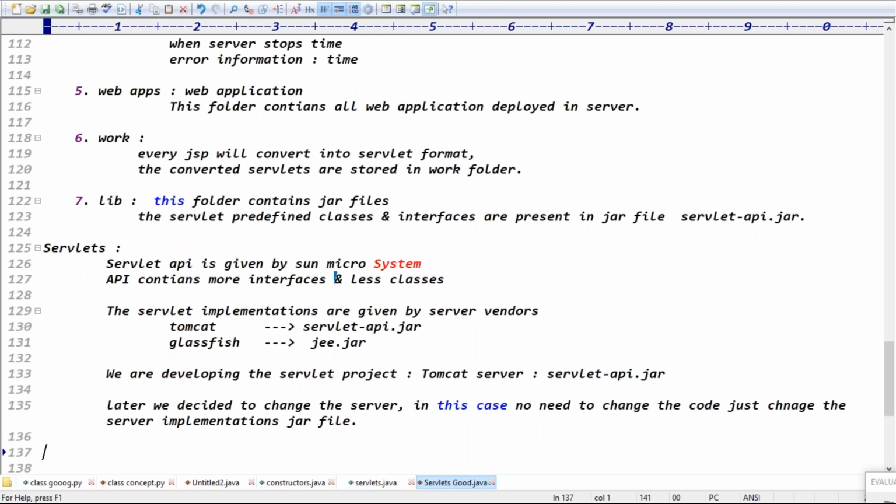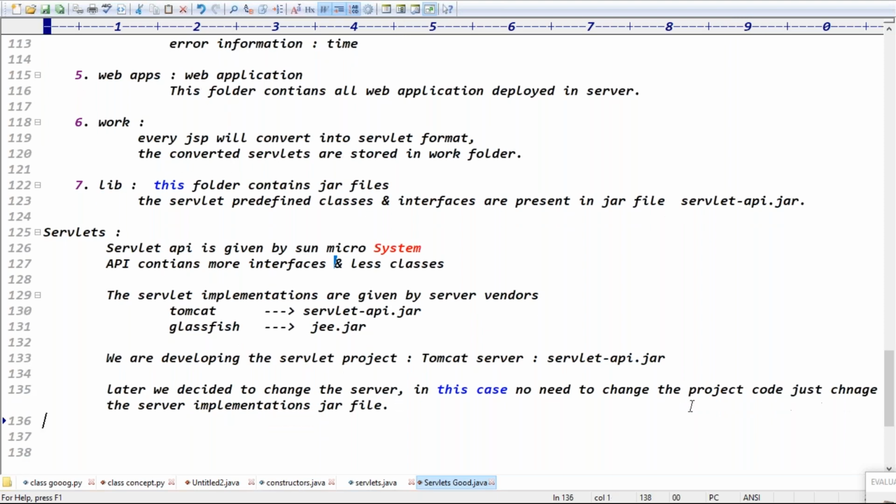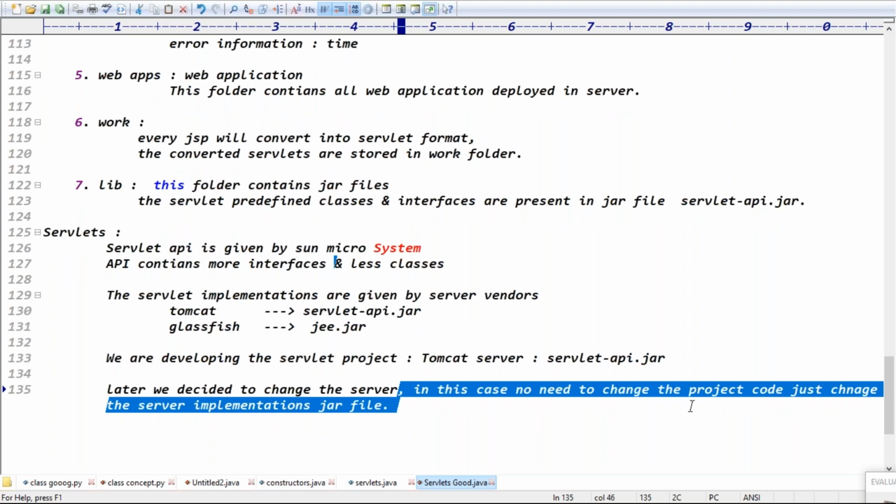Servlet interfaces are given by Sun Microsystems. The implementations are given by the server vendors, like Tomcat. Today we are using the Tomcat server, so we are adding Servlet-api.jar to the build path. Later, if you decide to change the server, in this case there is no need to change the project code, right? No need to change the project code. We just have to change the server implementation jar.